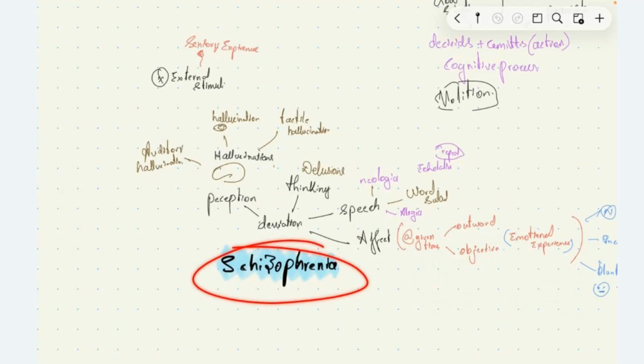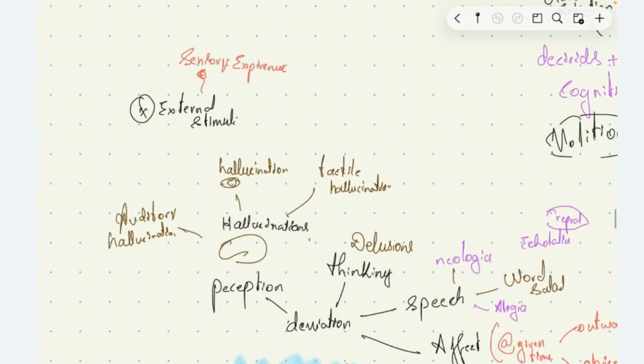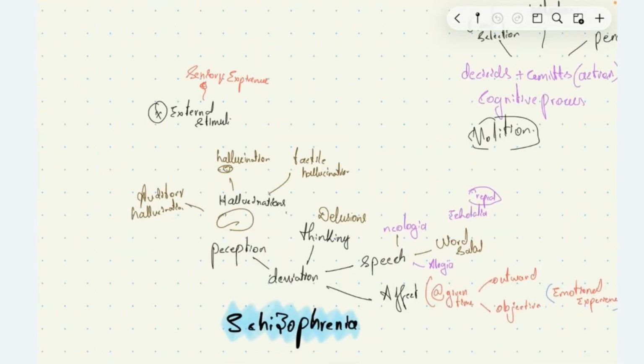Schizophrenia is a disease characterized by deviation in perception, thinking, speech, affect, and volition. Now, what are these things? Perception is how the person perceives sensory stimuli. Without any external stimuli, these patients can perceive sensory experience. This is called hallucination, meaning without any external stimuli, he is hearing something, seeing something, feeling something.